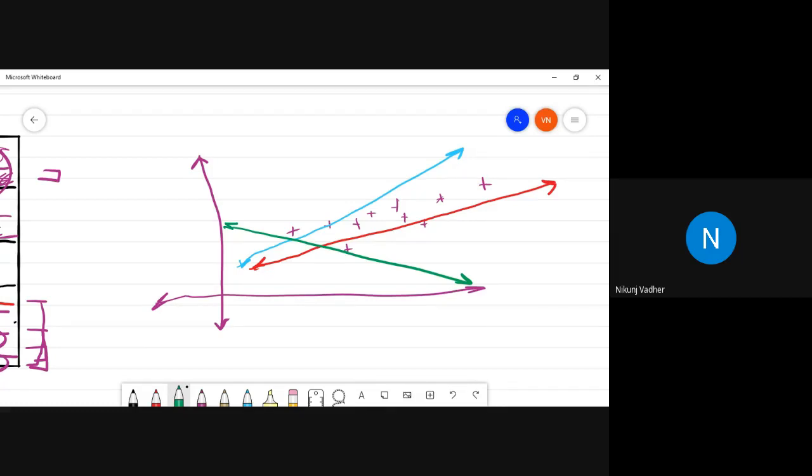Why? Because the red line is closest to all the points, or you can say the standard deviation for the red line will be very low. So using regression we will find the equation of the line where we get the minimum error, and then whatever optimum value we get, we will replace the missing value with that optimal value. Clear?